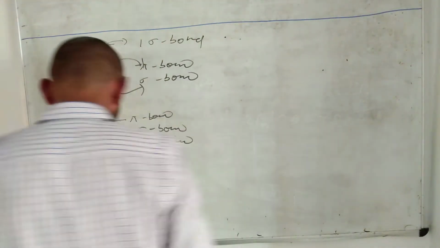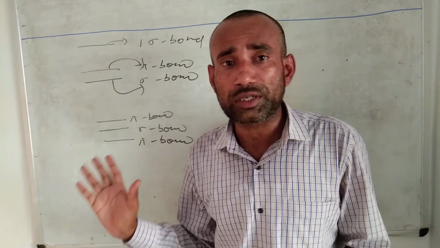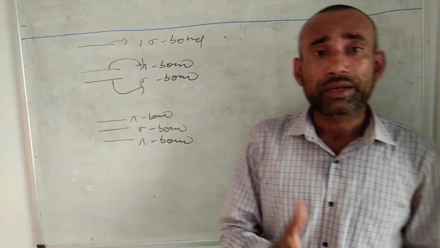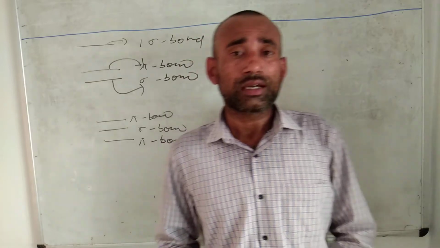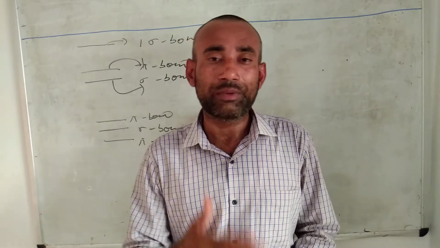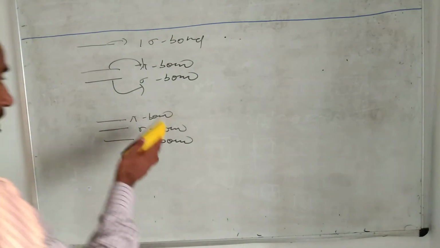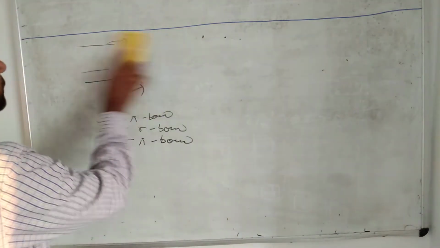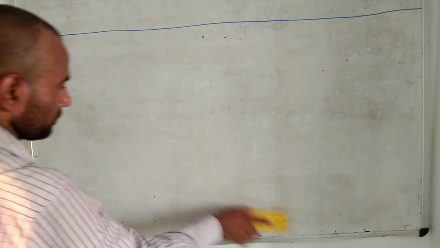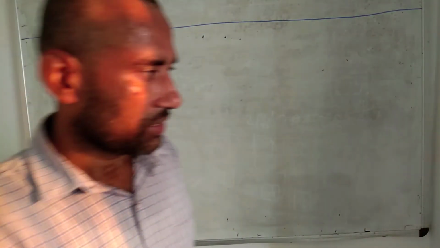By this concept you can calculate the number of sigma bonds and pi bonds, but it will take time. So I will also make you understand how it can be calculated with a shortcut. First of all, see how sigma and pi bonds can be calculated. I am taking some examples.